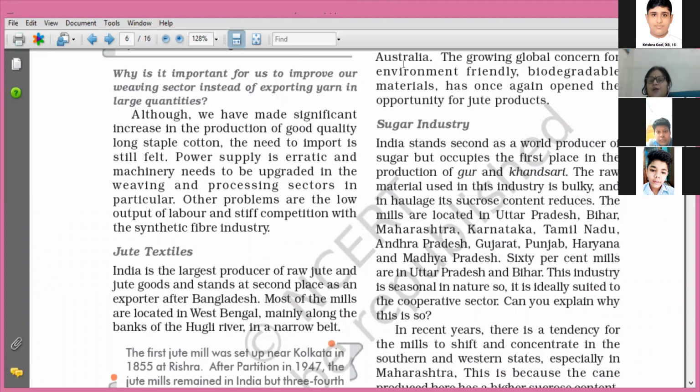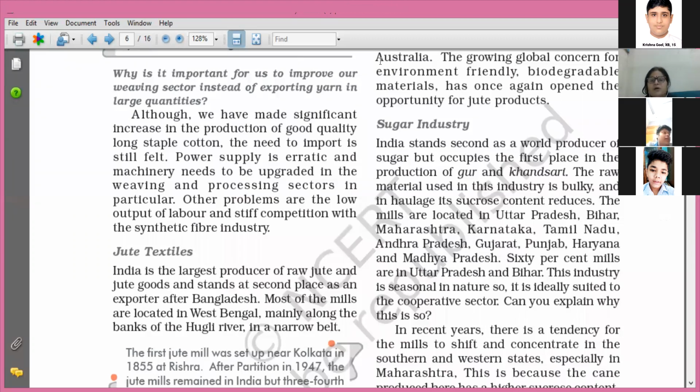And therefore, if we have to take sugarcane to a very long distance, and if a lot of time is utilized in its transportation, then naturally the sucrose content will reduce, which will affect the sweetness or the quality of the juice of this crop. So therefore, it is a perishable crop. It is a seasonal crop which is harvested once, and once it is harvested, it has to be used immediately for its processing. We cannot store it for a longer period of time.